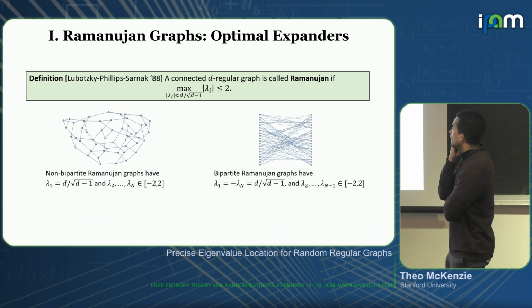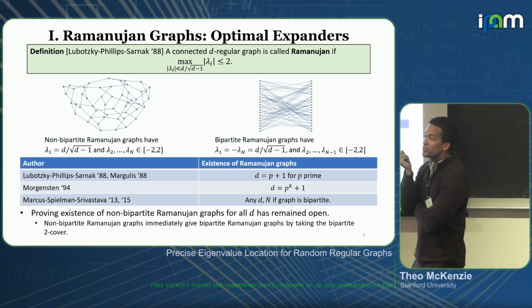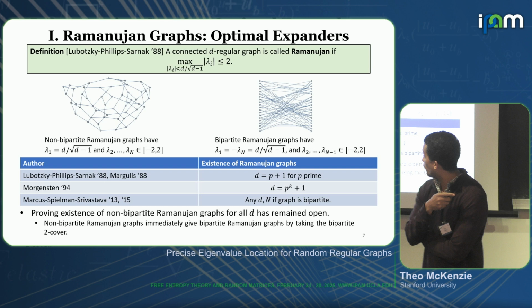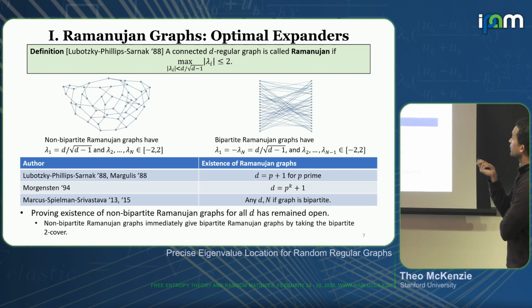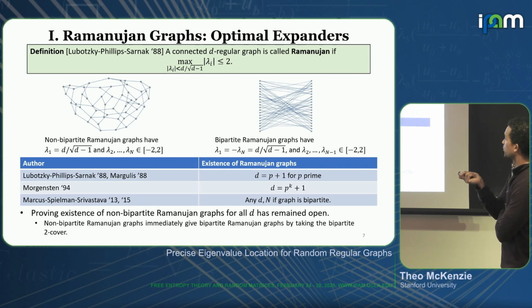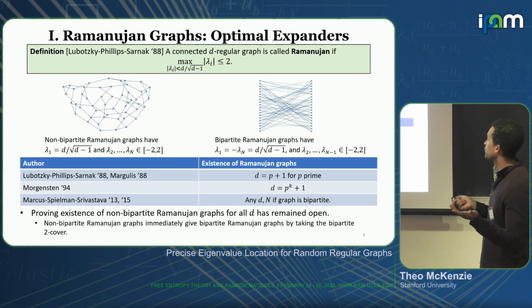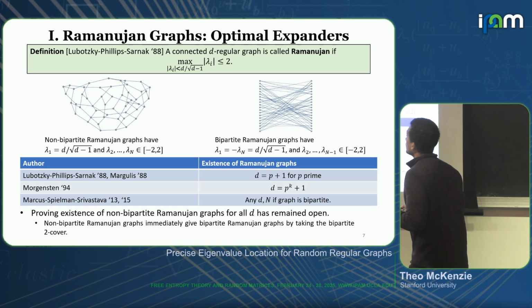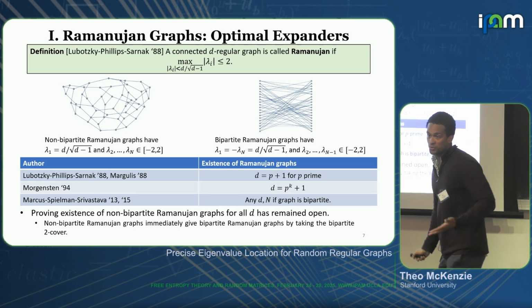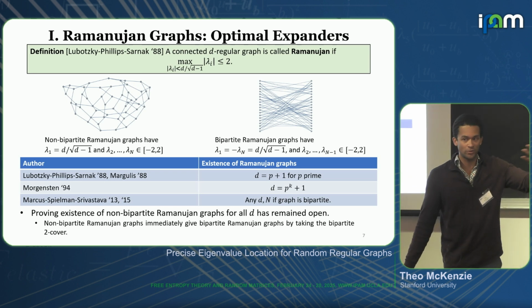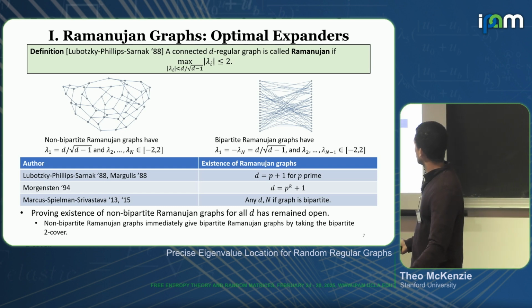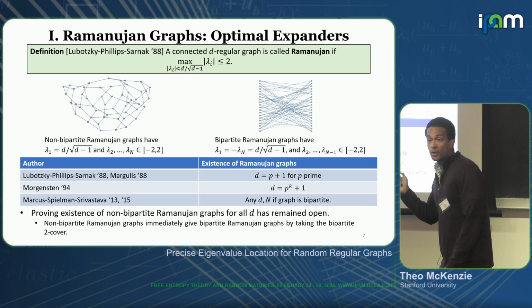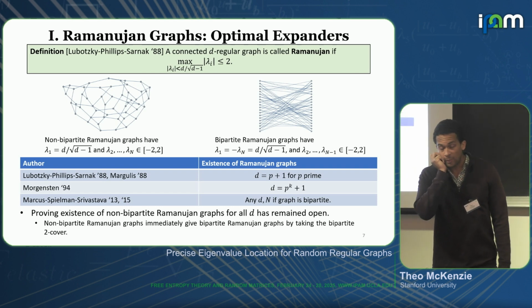So constructing these Ramanujan graphs has been a well-studied problem over the years. In this first paper by Lubotzky, Phillips, and Sarnak, and also the same year by Margulis, they constructed versions of these Ramanujan graphs, both the non-bipartite and the bipartite case, using number theoretic techniques for when d is equal to p plus 1 for p some prime.